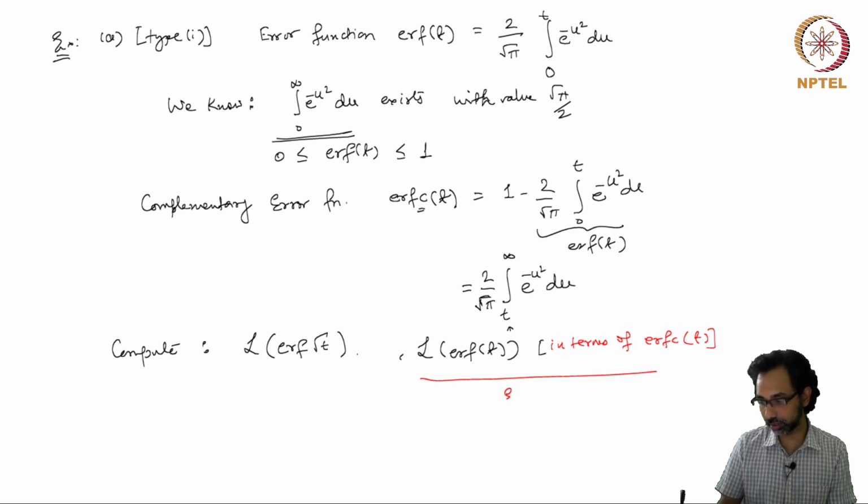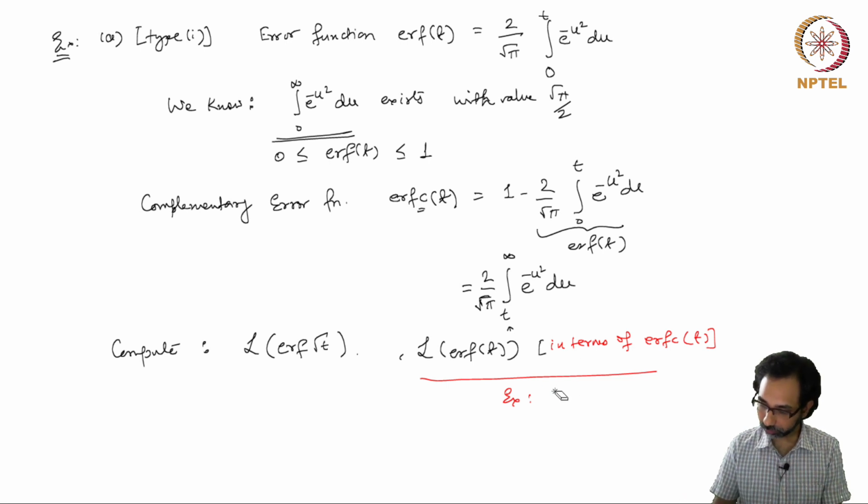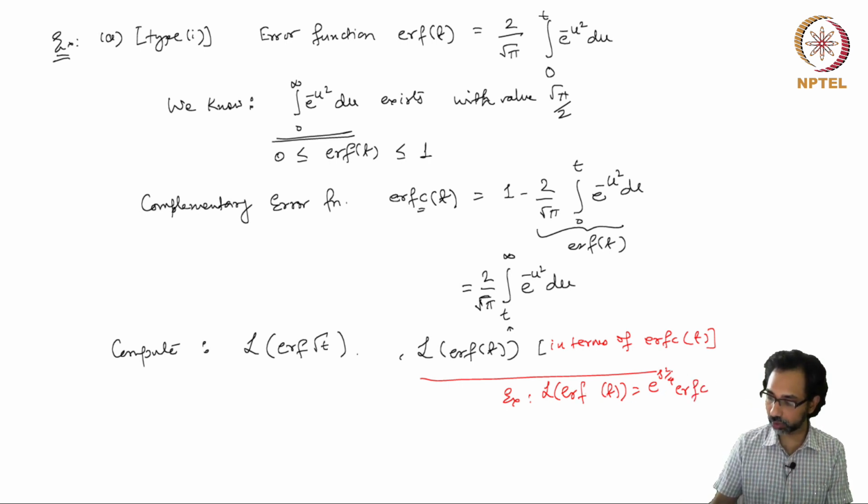This is an exercise to show that the Laplace transform of the error function is equal to exponential s square over 4 times the complementary error function evaluated at s by 2.